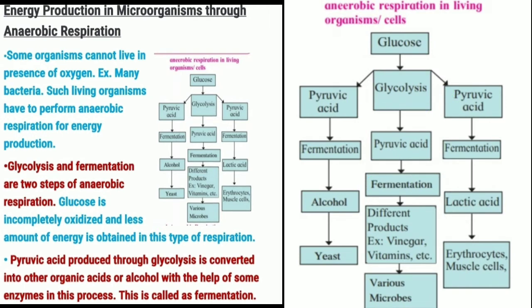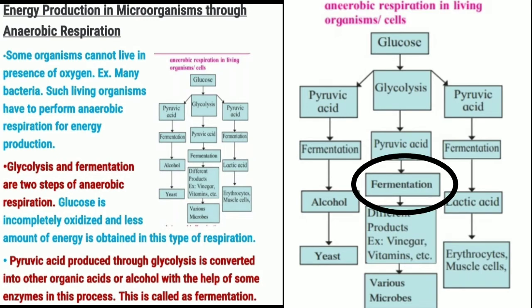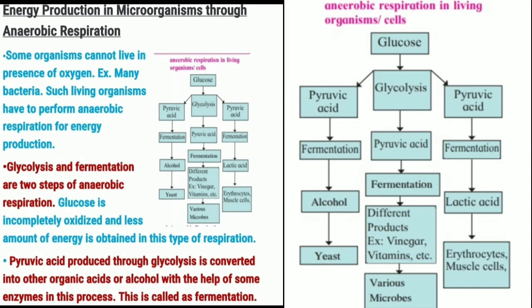Glucose is oxidized and less energy is produced in the glycolysis process, and pyruvic acid occurs. Pyruvic acid converted into organic acid or alcohol with the help of enzymes is known as fermentation. Here is the diagram so you can understand clearly.